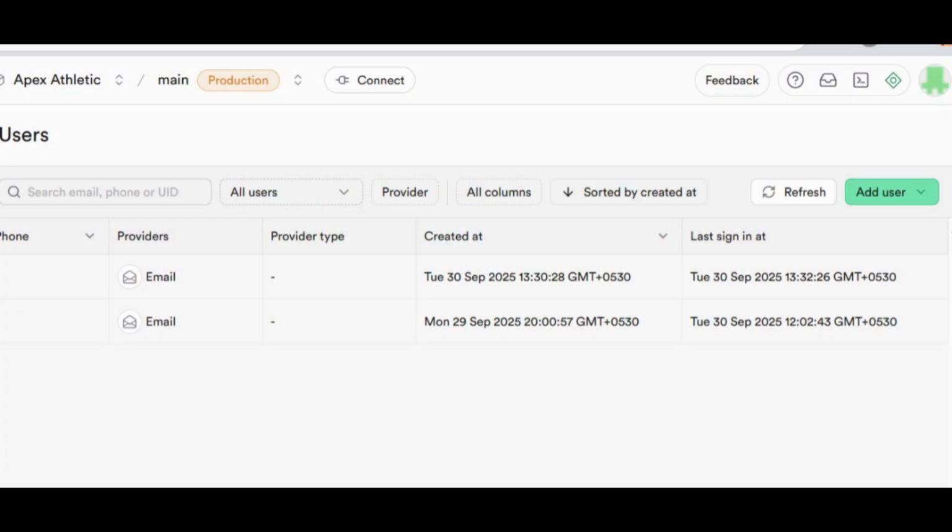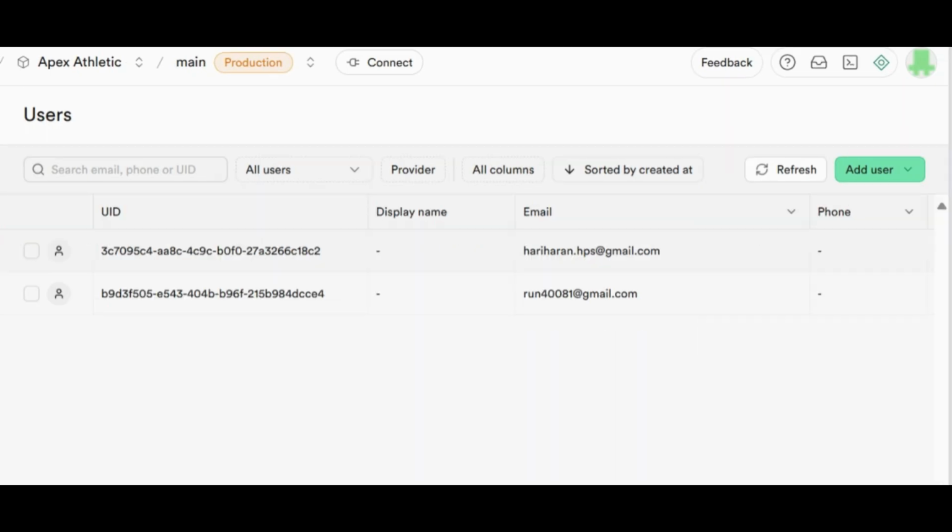And here are some simple screenshots of the backend, the database of this app. So as you can see, these pictures show the emails that have been registered till now for the account management process, which are stored in the backend database. As you can see, this is my email hariharan.hps@gmail.com that I used for the login.